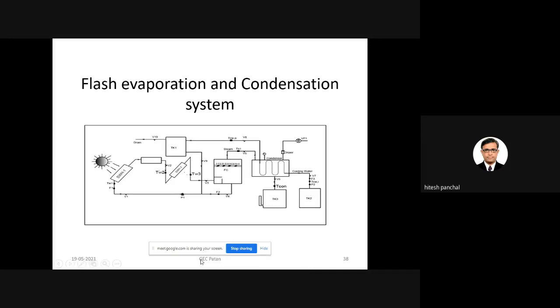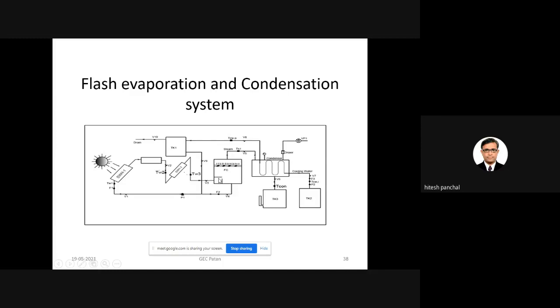Now one line diagram is shown. First of all, how does this line diagram work: there are solar water heaters 1 and 2. The water passes through solar water heater 1 and becomes hot water, which is stored, and the hot water further passes through solar water heater number 2, and then the hot water passes through the flash chamber.